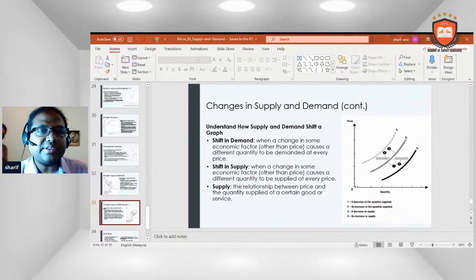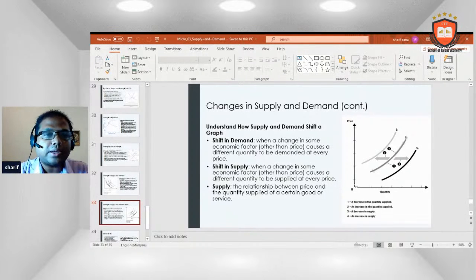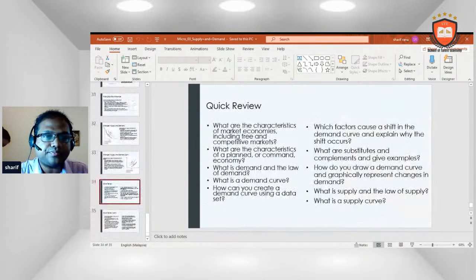Understand how supply and demand shift in a graph. Shift in demand: when a change in some economic factor causes a different quantity to be demanded at every price. Shift in supply: when a change in some economic factor causes a different quantity to be supplied at every price. Supply is the relationship between price and the quantity supplied of a certain good or service.